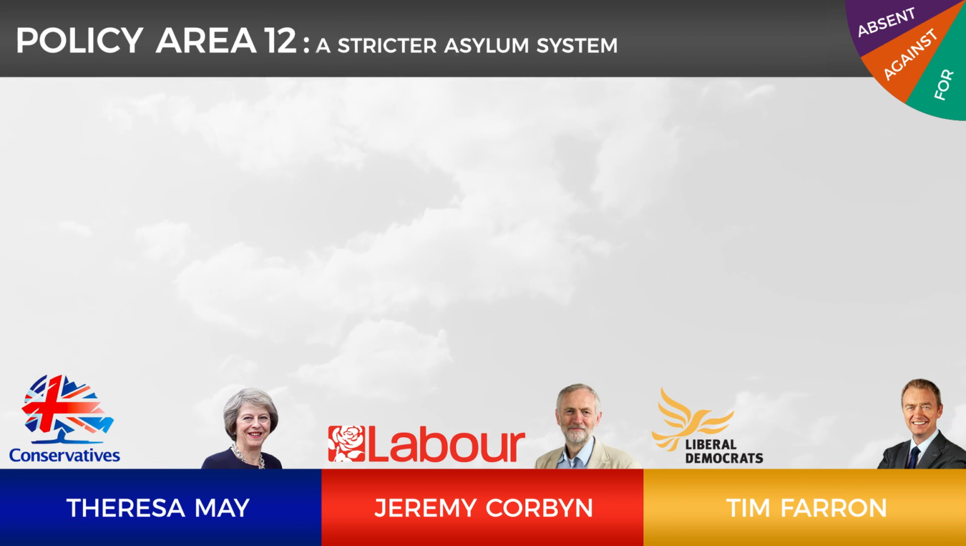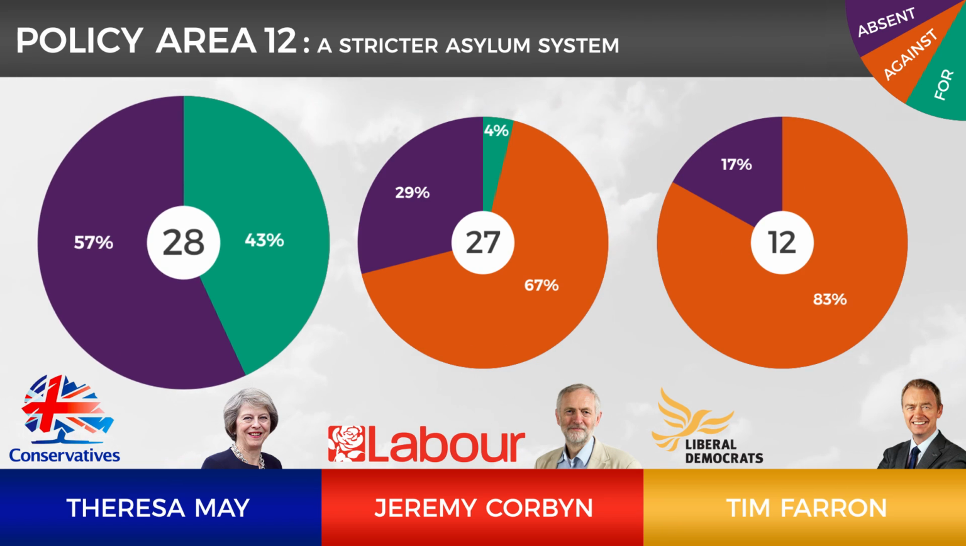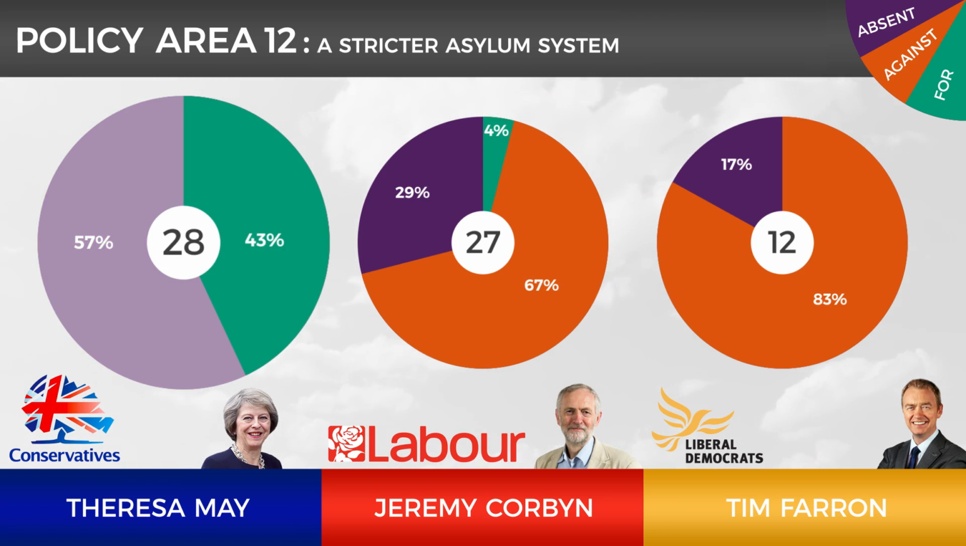The 12th policy area is about implementing a stricter asylum system, asylum being the protection granted by a state to someone who has left their home country as a political refugee. Theresa May's record shows that she is firmly in favour of a stricter asylum system, having consistently voted for it. She also missed 57% of the votes on this subject.